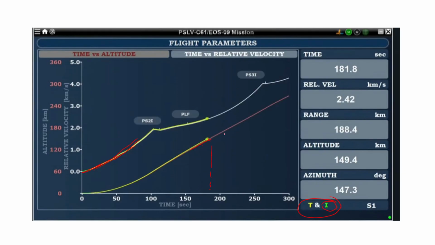And you can see on our right hand side this is ranging. If you put a perpendicular here and measure this distance, it is called the range from the launch pad. Okay, and from here this altitude was 149.4, and time was 181.8. So all stages, like the sequence, have some finite time to complete each stage.